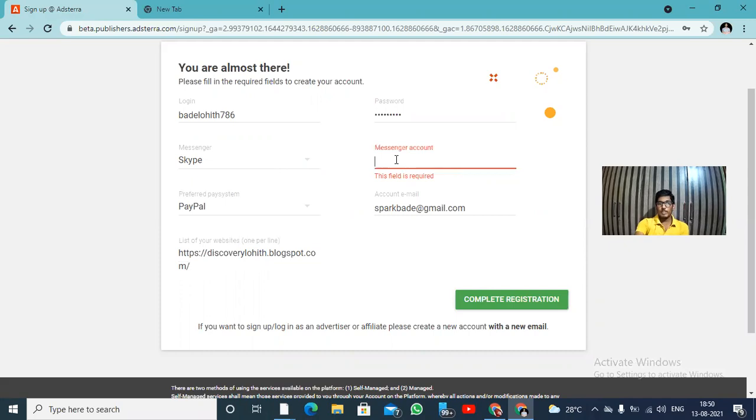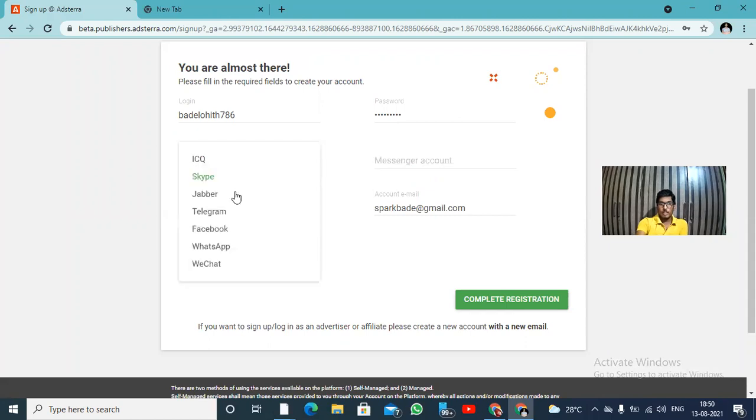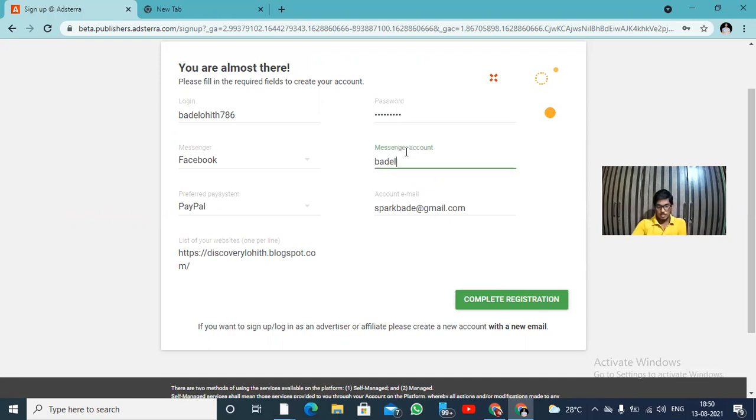Here it is showing that I need to select another account. I'm going to select a Facebook account. Okay, let's click on complete registration.